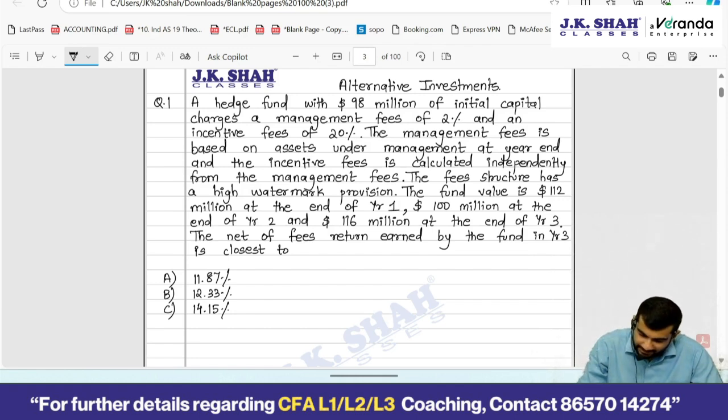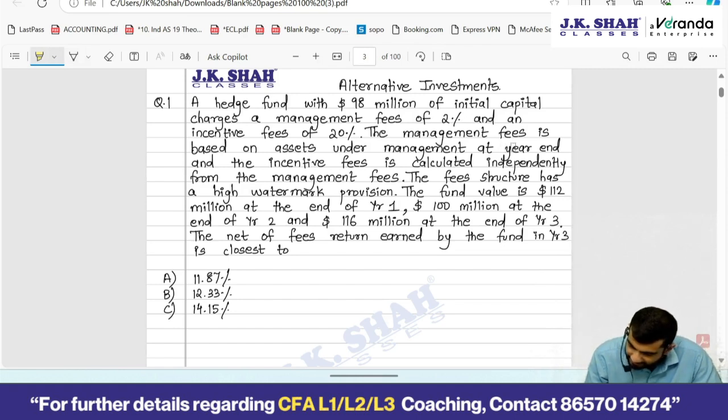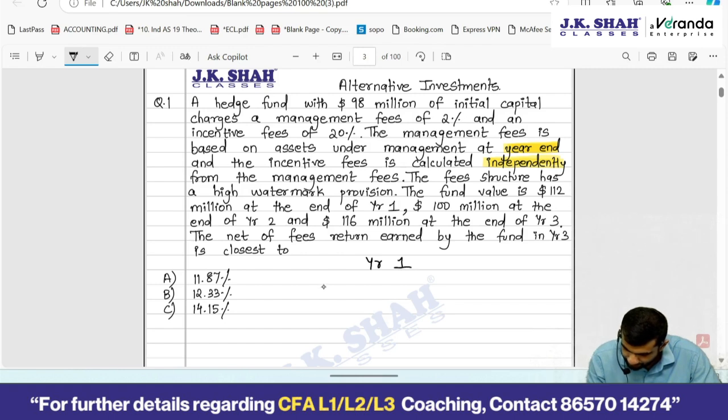Okay. Hedge fund with 98 million of initial capital charges a management fee of 2% and an incentive fees of 20%. Management fees is based on assets under management at year end. At year end. Important. And incentive fees is calculated independently. Again, important. Now they are asking me the net of fees fund return of year 3. Matlab right from year 1 I have to start. I cannot directly jump to year 3. So assets under management in year 1 beginning AUM 98 million. Ending AUM fund value is 112 million at the end of year 1.